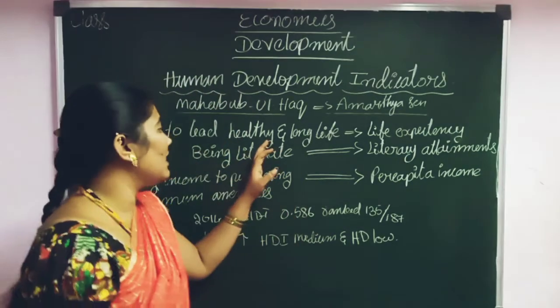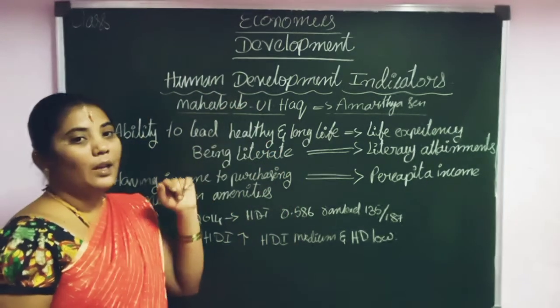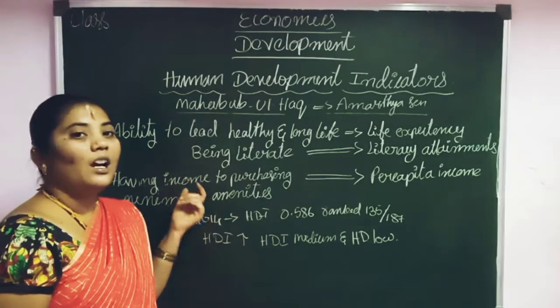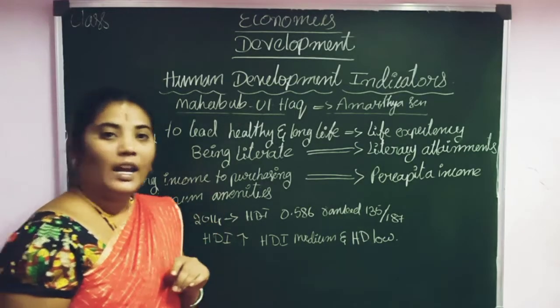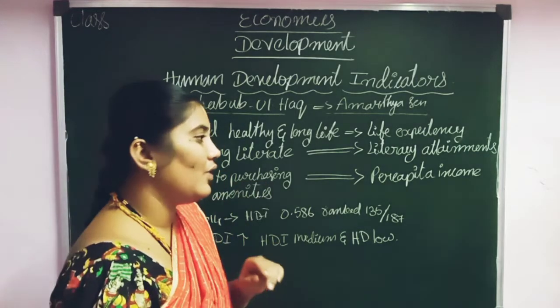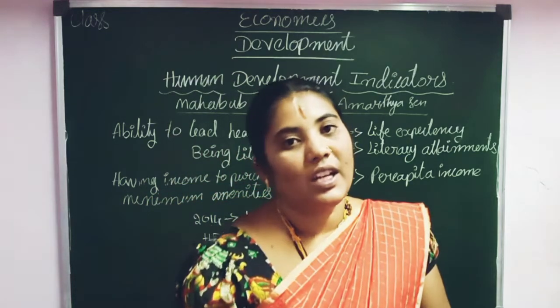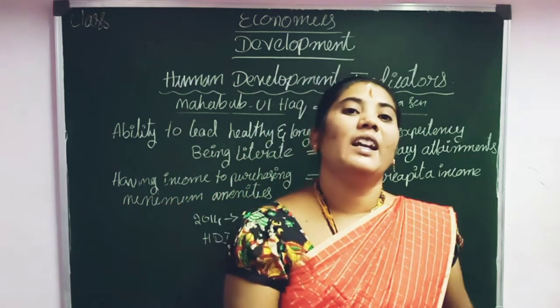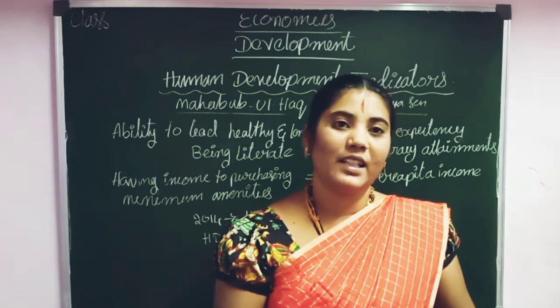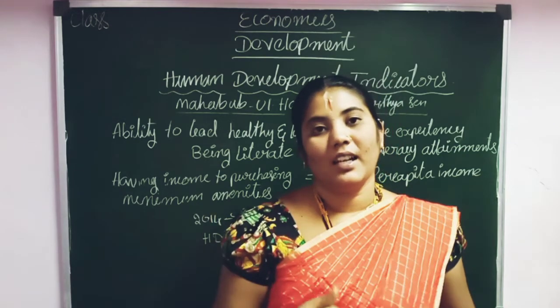So according to Mehboob ul Haq, he gave three points to measure the HD. This is called the HDI. Then how can we measure the HD on these three points?